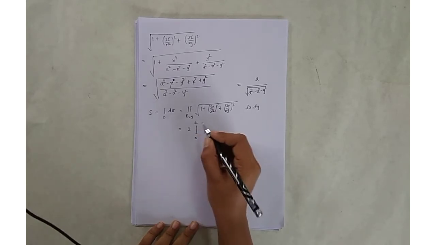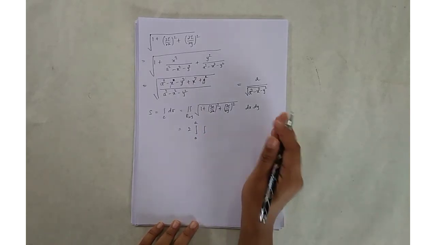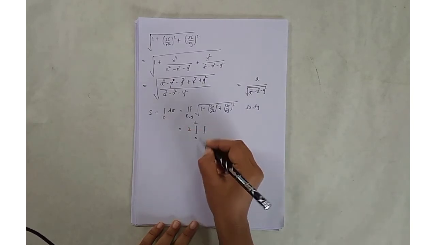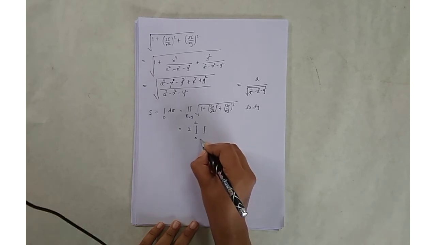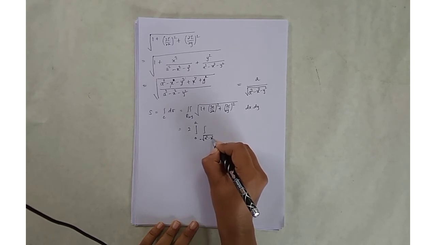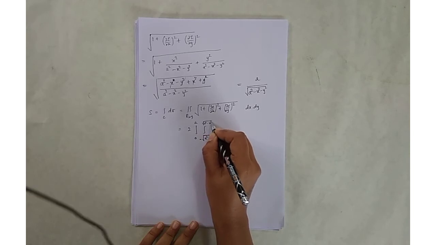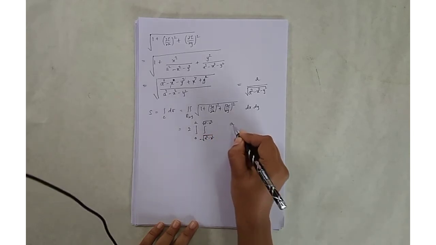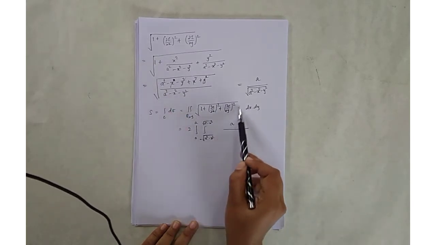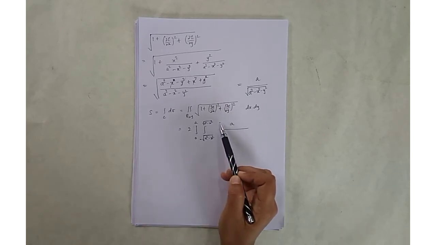First limit is 0 to a, my radius up to a. So 0 to a, and my y coordinate will be running between minus square root of a square minus x square up to plus square root of a square minus x square, into a upon, what is the value of square root of 1 plus (∂z/∂x) whole square plus (∂z/∂y) whole square?